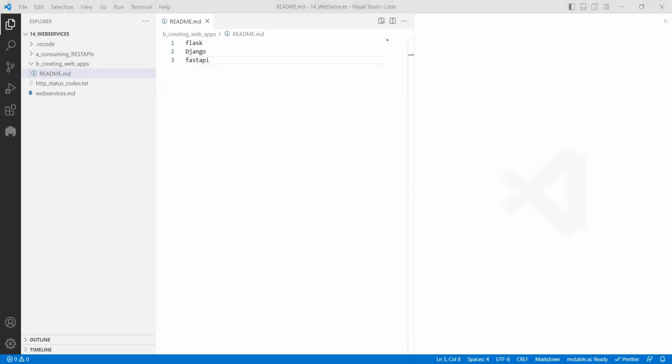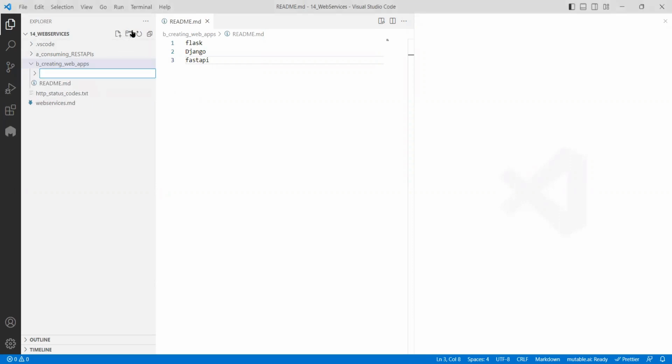REST API is mainly for the backend. We don't have a front end, and everything we do is in the back. Similarly here, a web application means you should have something as input in the backend and something it takes in the front end. So there are multiple ways, and the most common is using Flask.